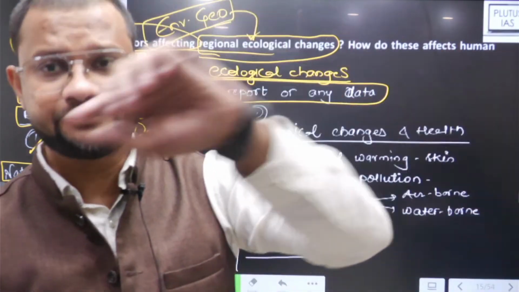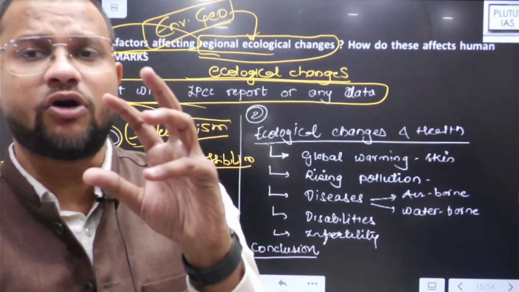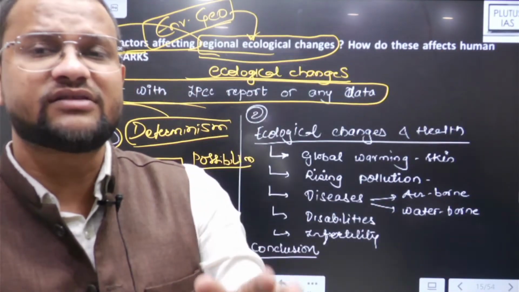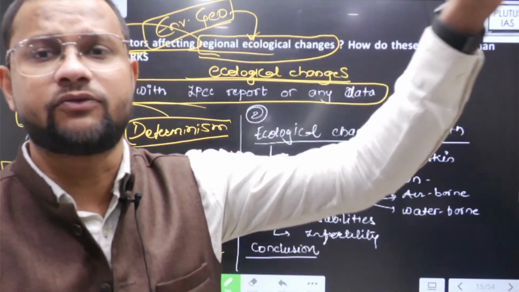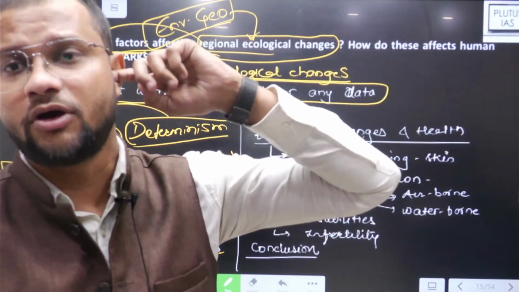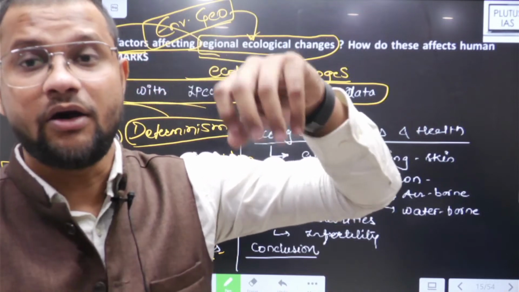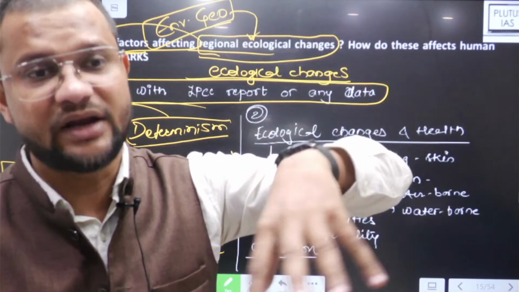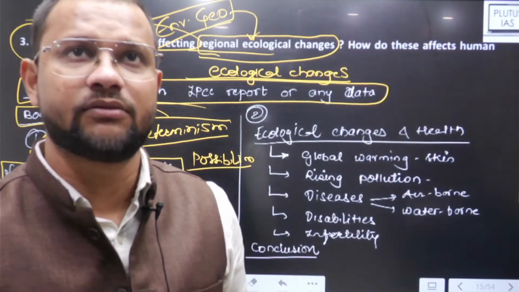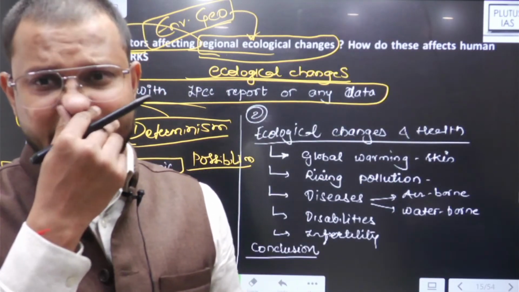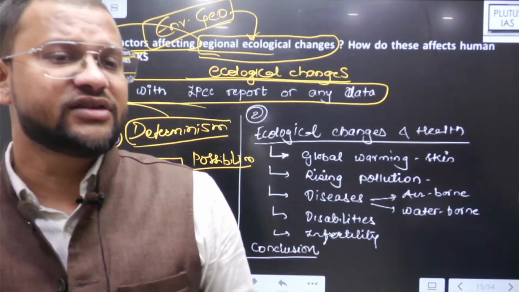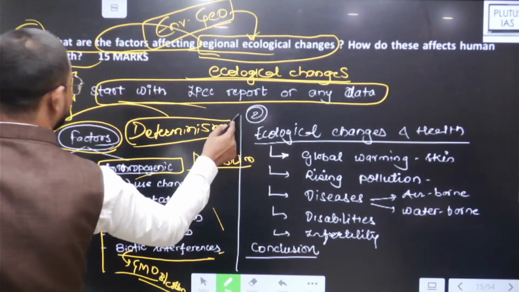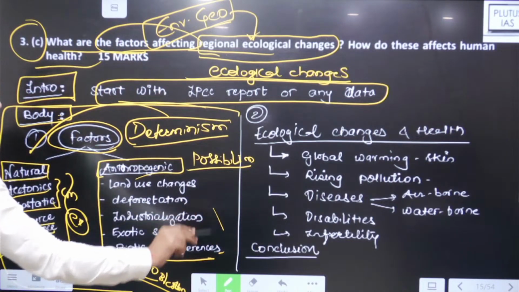For example, in India you will find Congress grass. Congress grass is not native to India, it was added by European or colonialists in India, and now it has led to a huge spread in our country that is now beyond a controllable limit. तो ये क्या है, ये यही है ना regional ecological changes, and these are all factors of these changes.